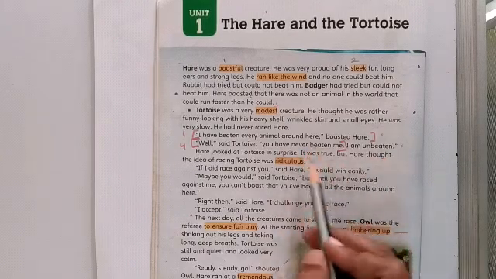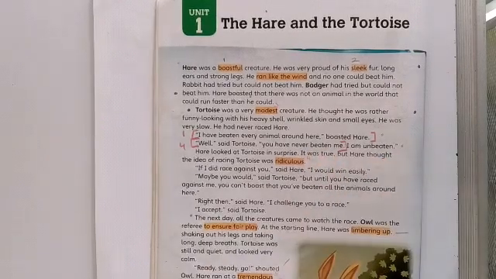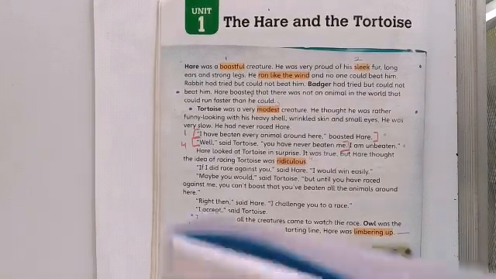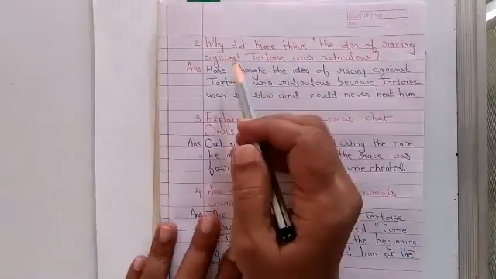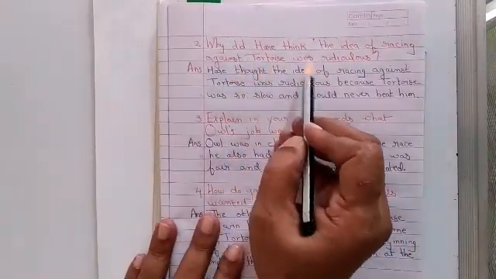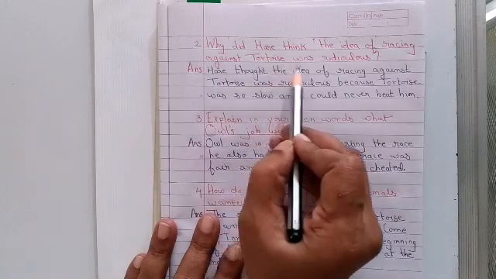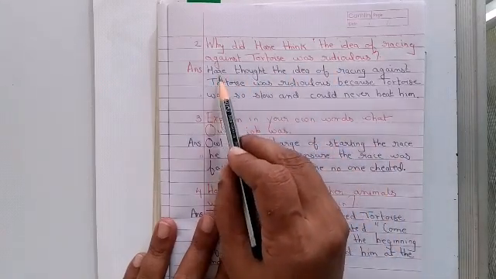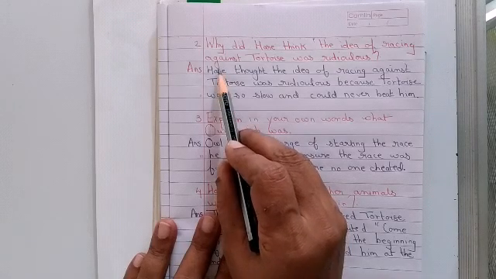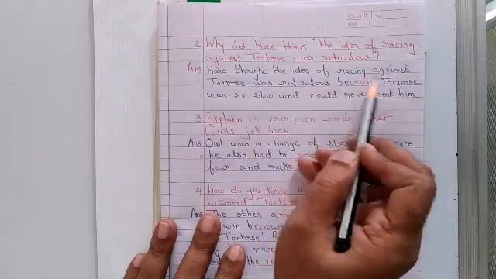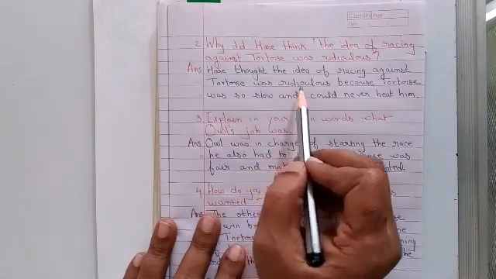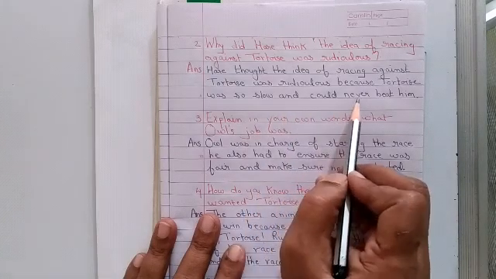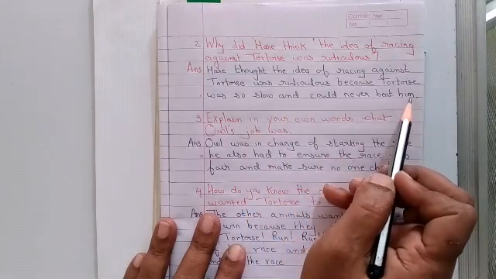So we will use such keywords in our answer. Can I read my answer like this? Hare thought the idea of racing against Tortoise was ridiculous because Tortoise was so slow and could never beat him.